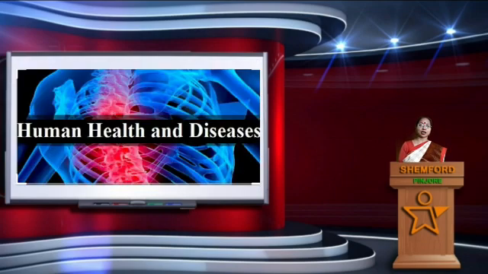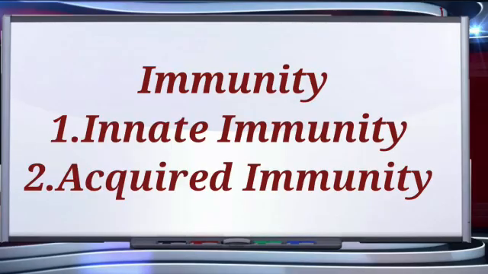In continuation of Chapter 8, Human Health and Diseases, today we are going to learn about acquired immunity. In the previous presentation, we discussed immunity and the first type, that is innate immunity. Innate immunity is present from birth and is inherited from the parents. The second type of immunity, that is acquired immunity, which we are going to discuss today in this presentation, is not present from birth and develops during an individual's lifetime.